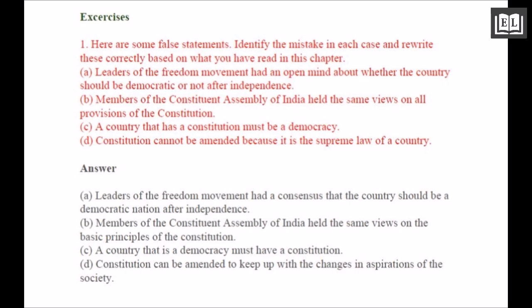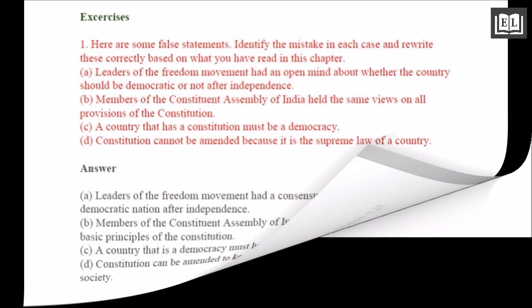Answers. A. Leaders of the freedom movement had a consensus that the country should be a democratic nation after independence. B. Members of the Constituent Assembly of India held the same views on the basic principles of the Constitution. C. A country that is a democracy must have a constitution. D. Constitutions can be amended to keep up with the changes in the aspirations of the society.